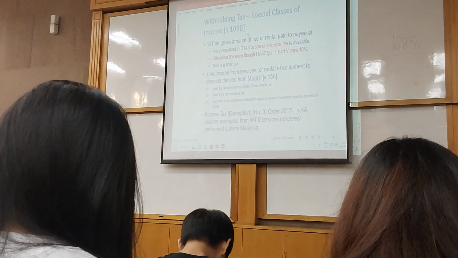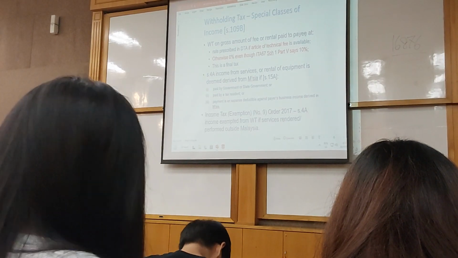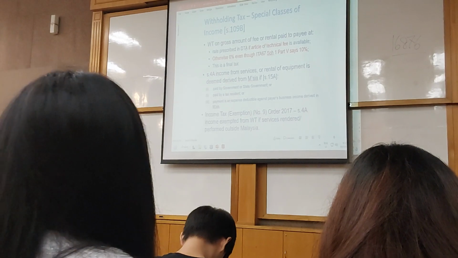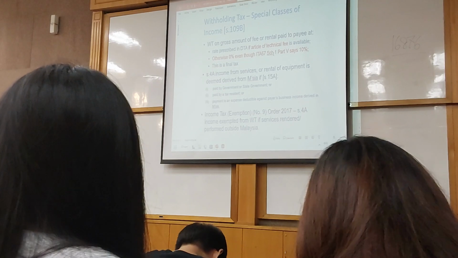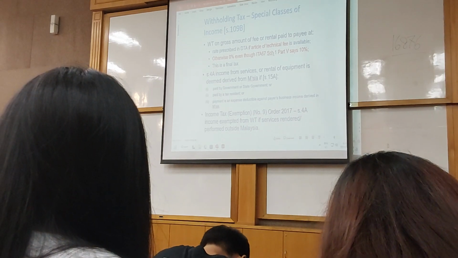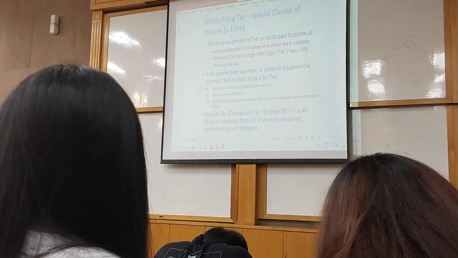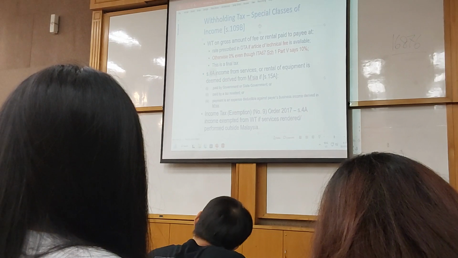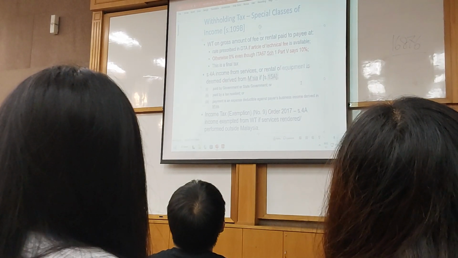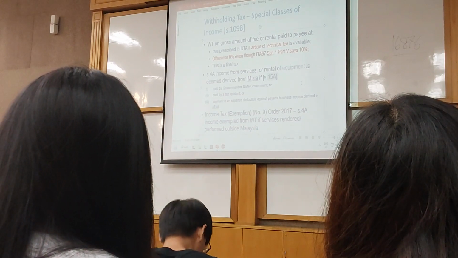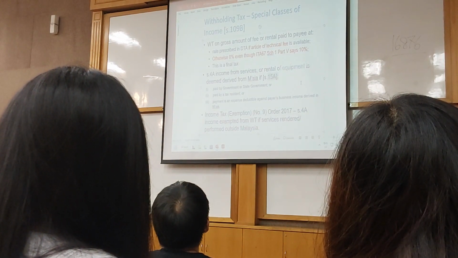Okay, so withholding tax on gross amount of fee or rental paid to payee at the rate prescribed by DTA. Okay, or we look at our income tax law. Okay, and this is also a final tax here. So the derivation section for section 4A here is this one. Okay, so what would be the condition to say that the special classes of income is actually considered earned in Malaysia?